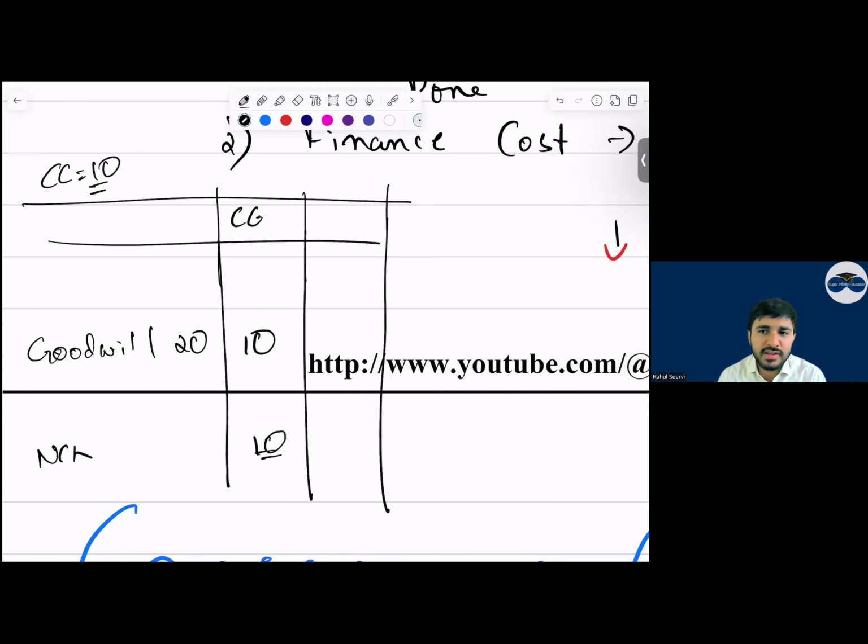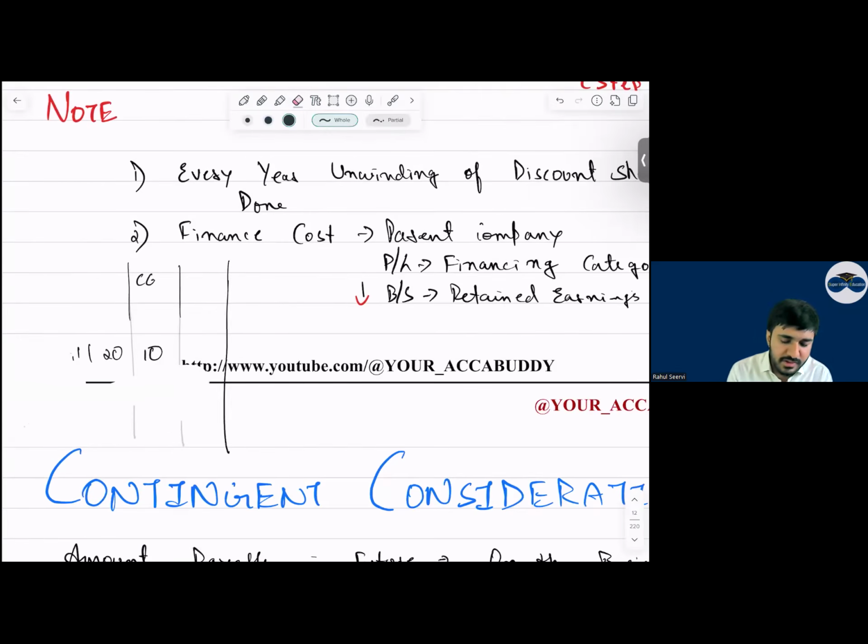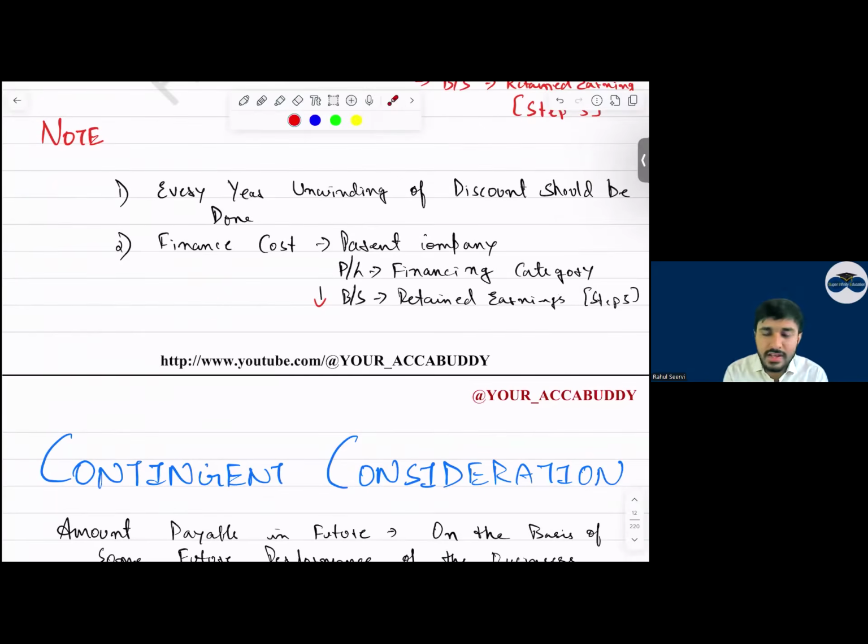समझ में आया सबको? Vertically, how do you do? Just remember the basic. It will be easy, beta. Yes, sir. So now when you're revising, for each adjustment, do it this way so that it will be easy for you in the exam.